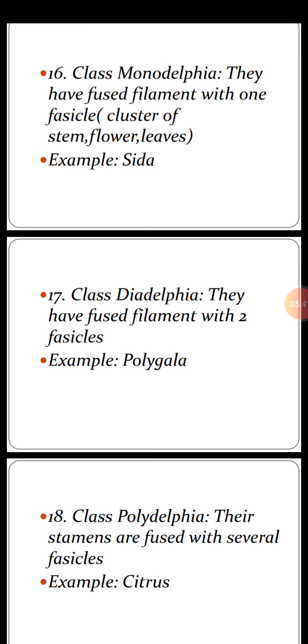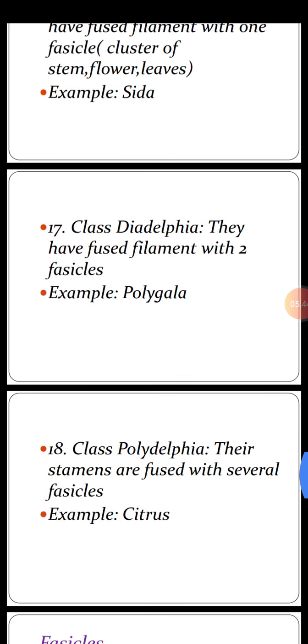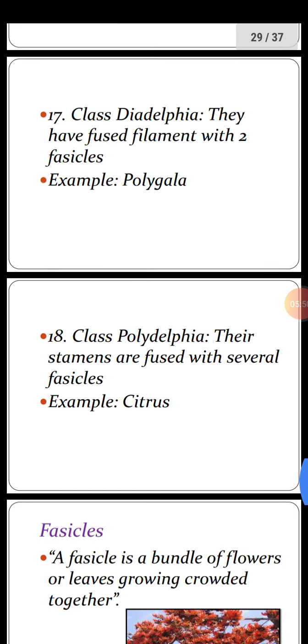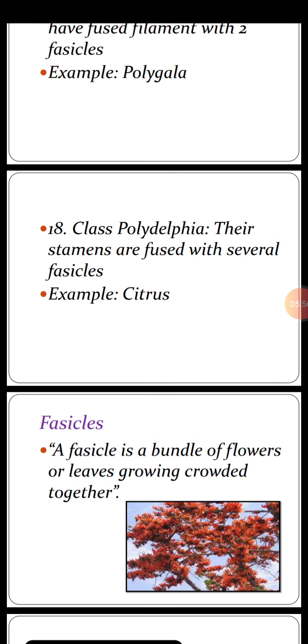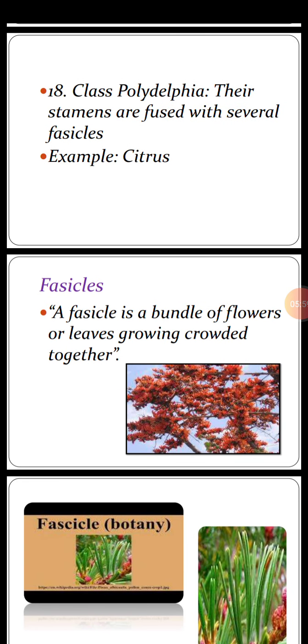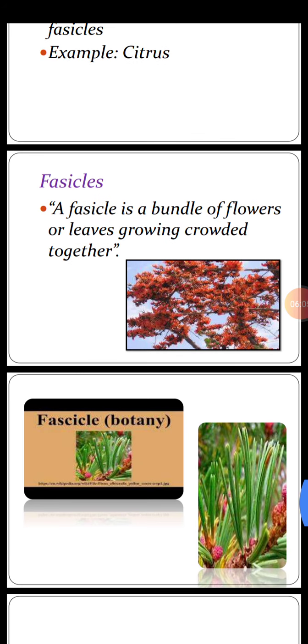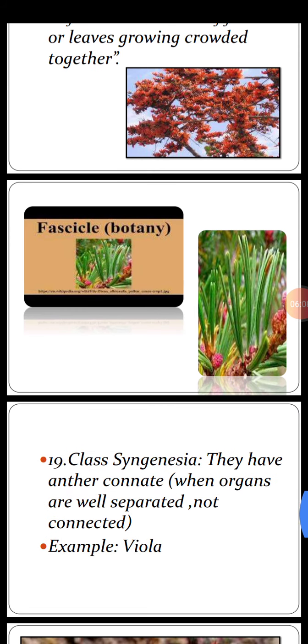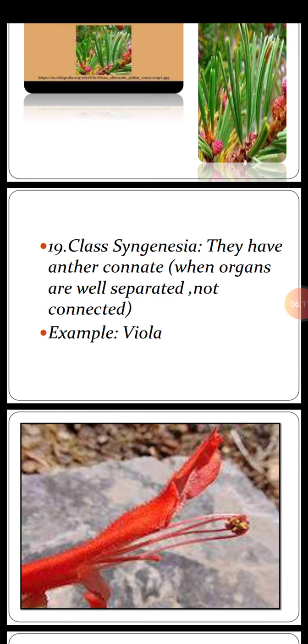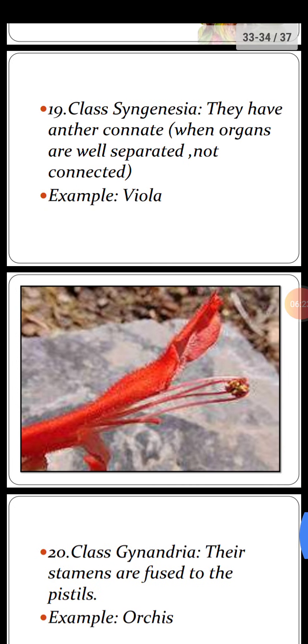17th class Diadelphia. They have fused filaments with two fascicles. Its example is Polygala plant. 18th class Polyadelphia. Their stamens are fused or united with several fascicles. Example is citrus. Now what are fascicles? A fascicle is a bundle or cluster of flowers or leaves growing crowded together. See the picture. 19th class Syngenesia. They have anthers connate. What is meant by connate? When organs are united, connected with each other. Its example is viola. Image is shown.